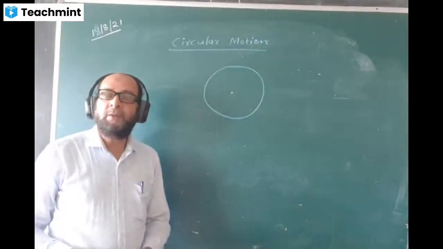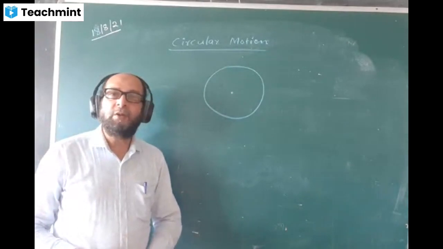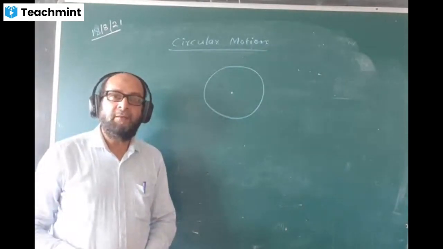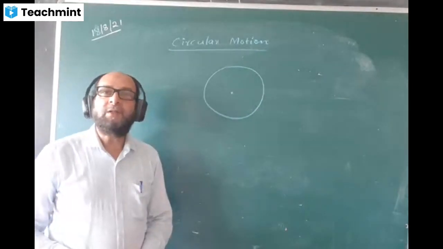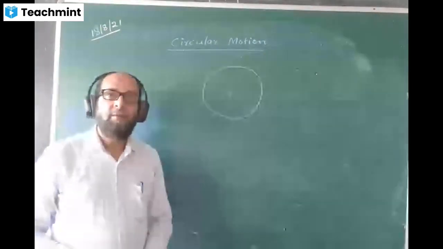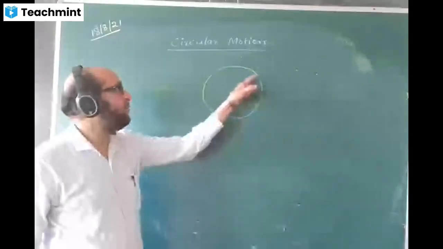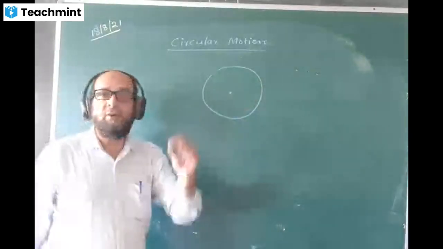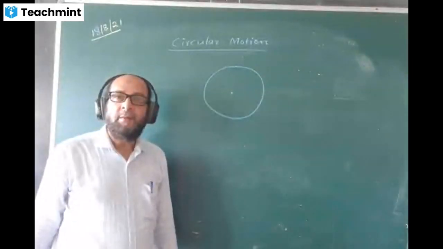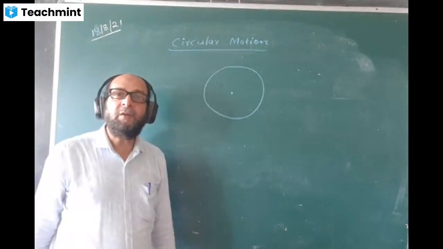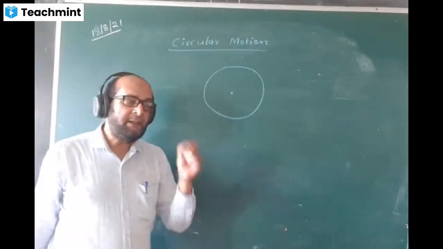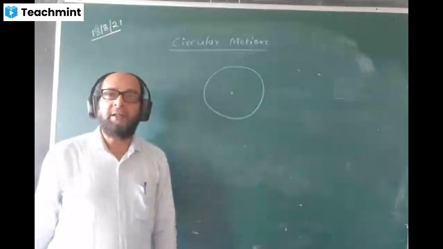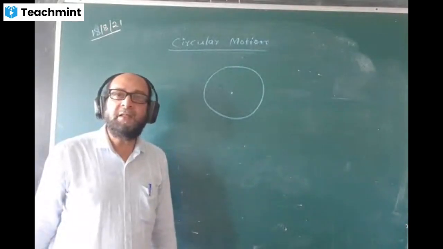In uniform circular motion, what is uniform circular motion? The motion in which the speed remains constant, but the velocity will never be constant here. Speed means the magnitude may be the same everywhere. The magnitude of velocity will be the same, but the direction will keep on changing. What is the direction of velocity at any point of its motion? The direction of velocity is given by a tangent drawn at that point. Tangent.